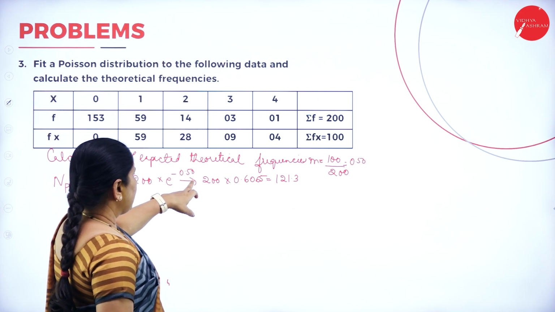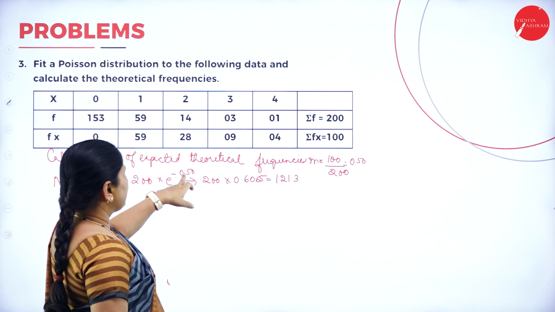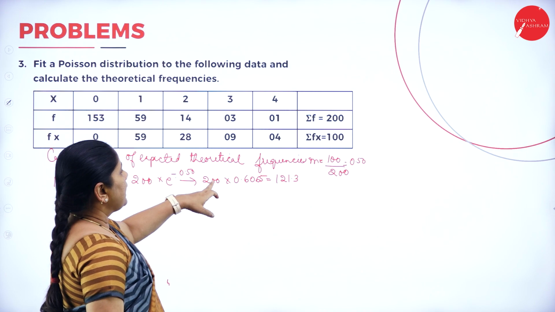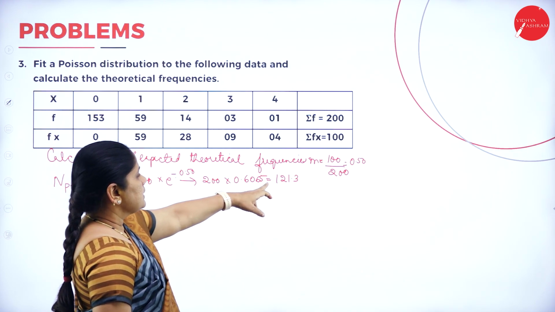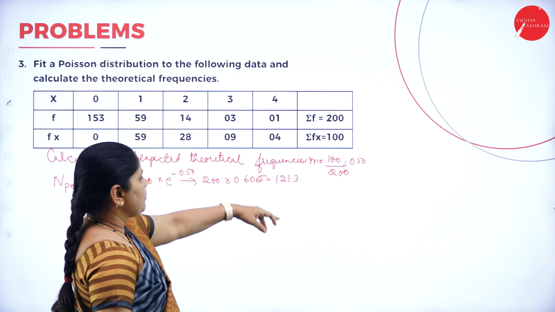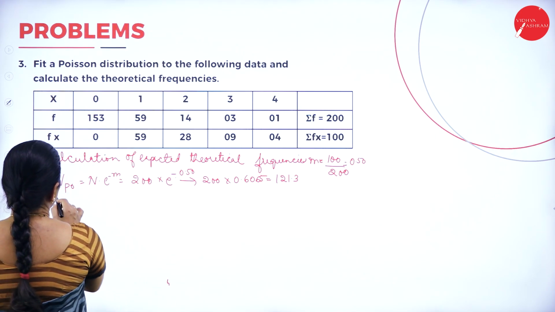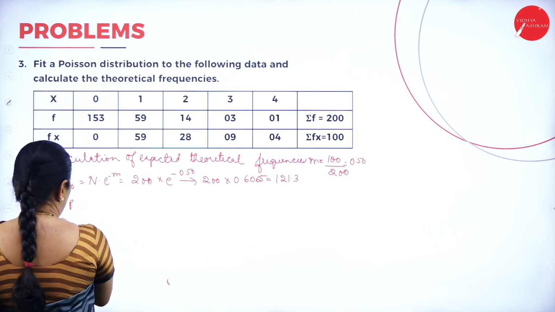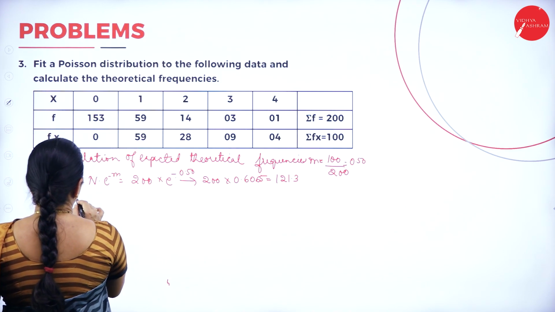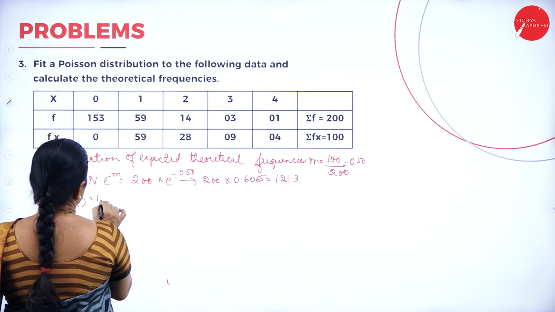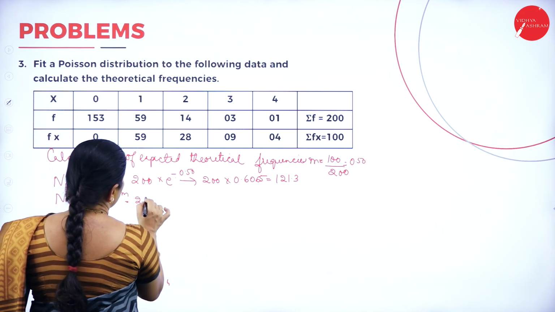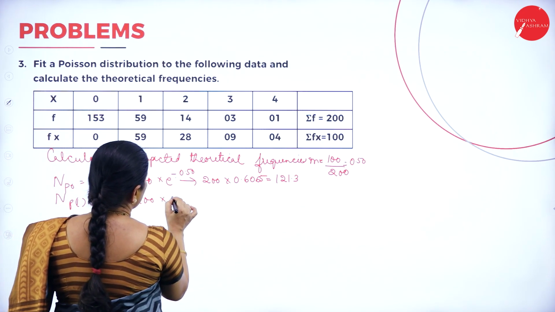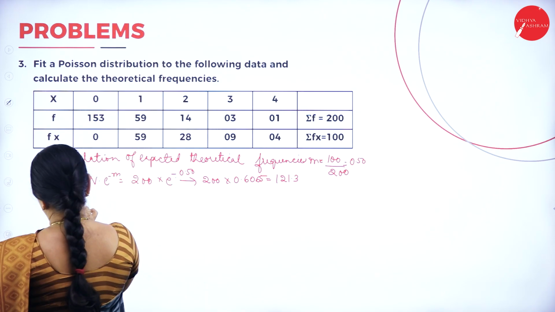When I do this e to the power of minus 0.50, I get 200 into 0.6065. That will be 121.3. Then n of probability of 1 will be equal to n into e to the power of minus m. That will be equal to 200 into